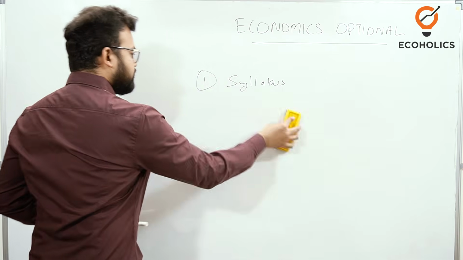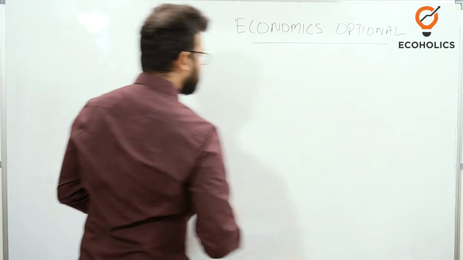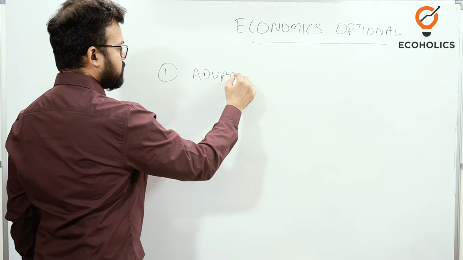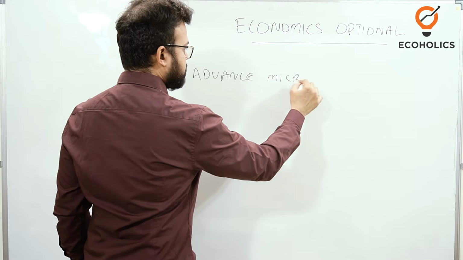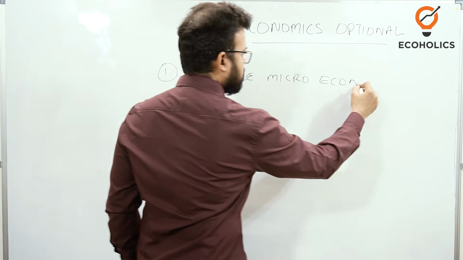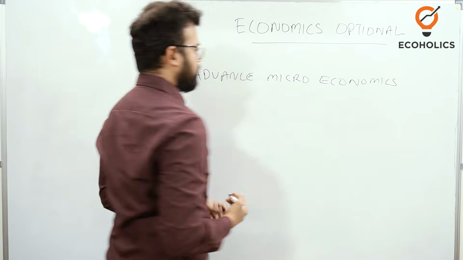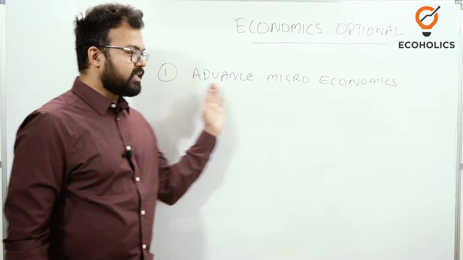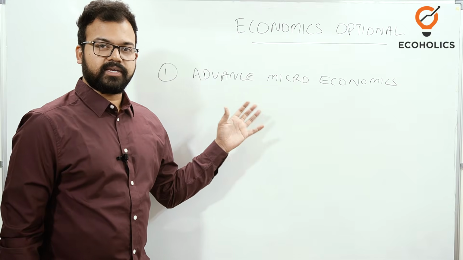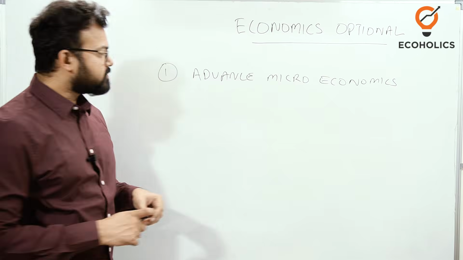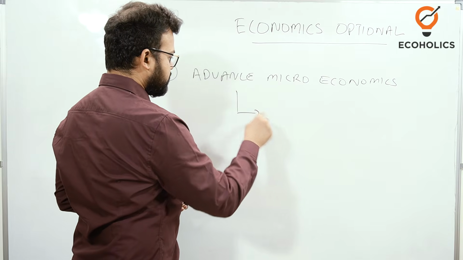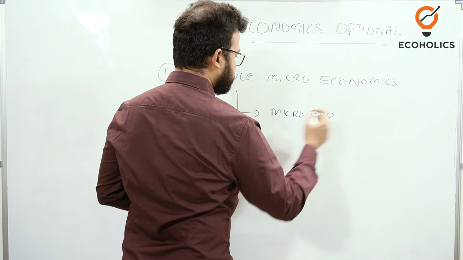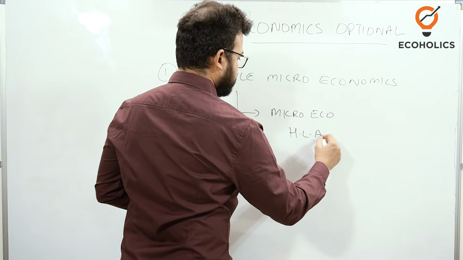What is the first thing that we need to understand here? If you see the syllabus, it starts with advanced microeconomics. It means basic microeconomics is not included in the syllabus. Directly they're saying that you have to read advanced microeconomics. For this, the best book that we have is Advanced Microeconomics by H.L. Ahuja.